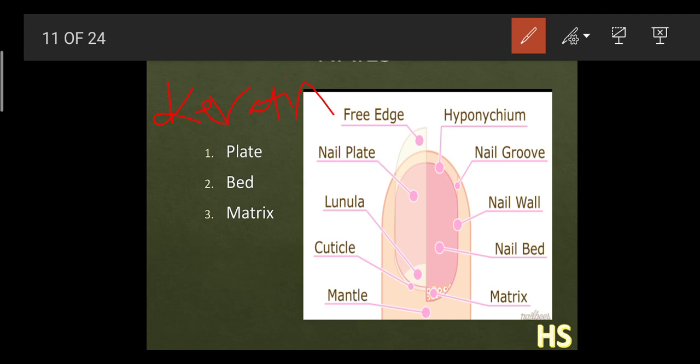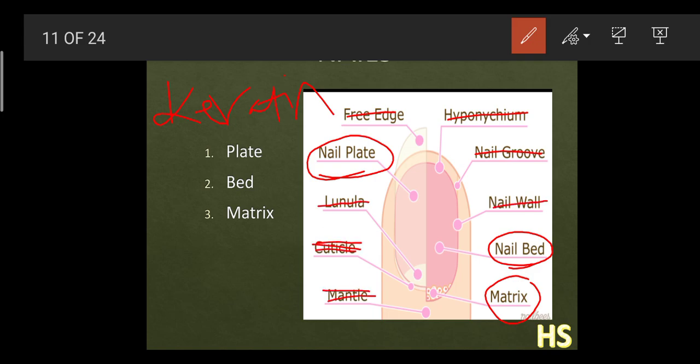Many structures have been given here, but we are going to discuss only the nail plate, matrix, and the nail bed, and the rest are not in your syllabus. Only three parts we are going to discuss. What is the plate? The plate is the hard, outer part of the nail which is white in color, and it is made up of dead cells, and these dead cells contain a protein called keratin. Due to this keratin, the nail looks very tough.